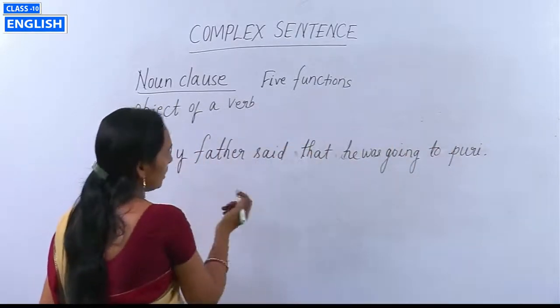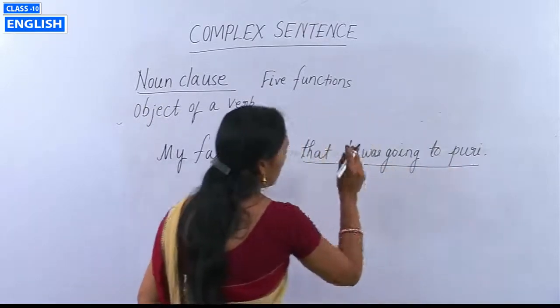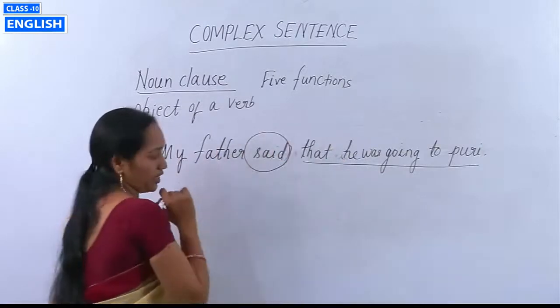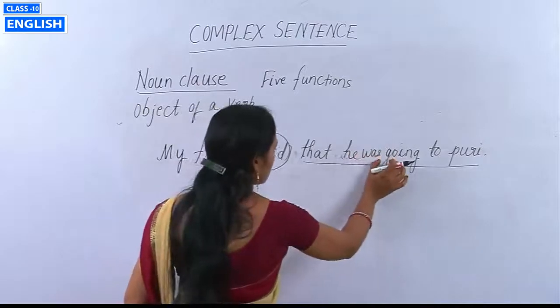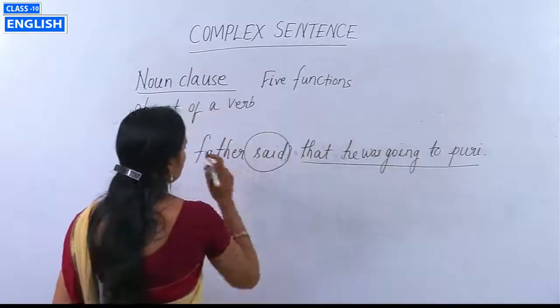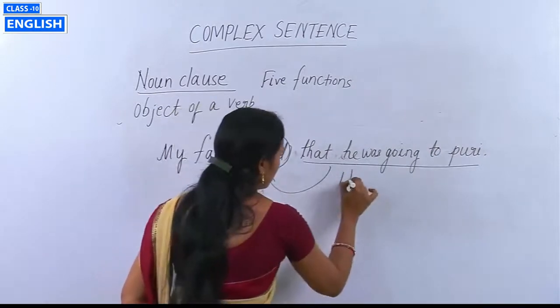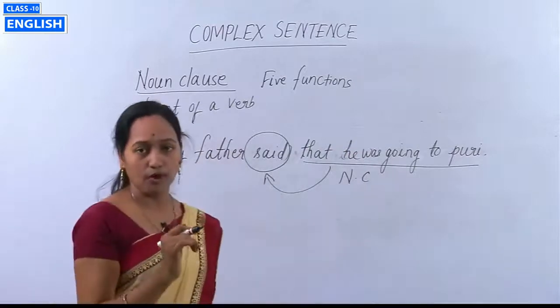Students, where is the noun clause? This is the noun clause, that he was going to Puri, and this is used after the main verb, that is said. So we can say this noun clause functions as the object of the verb said. So here this noun clause function is object of a verb.